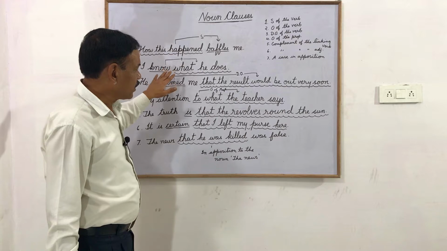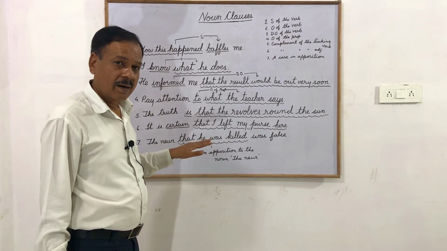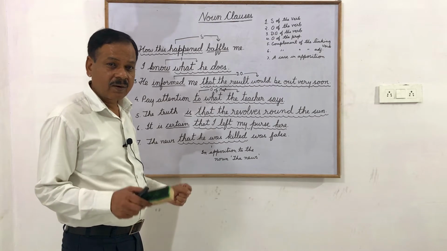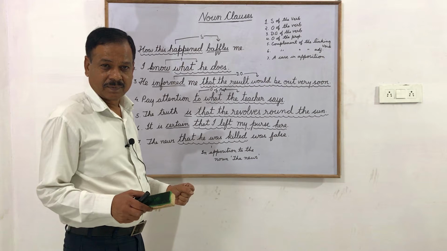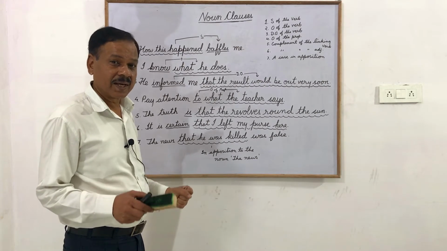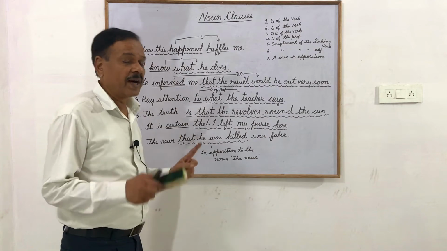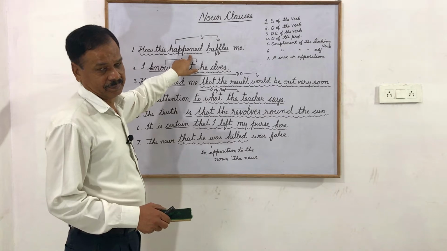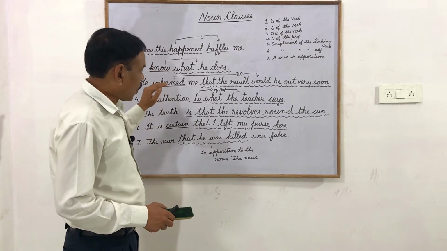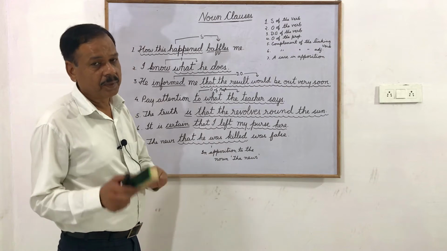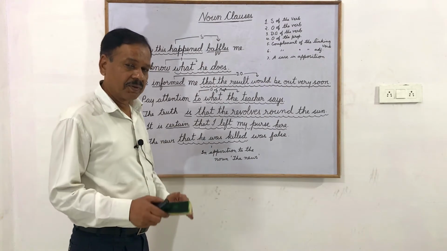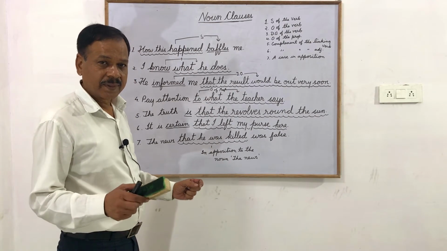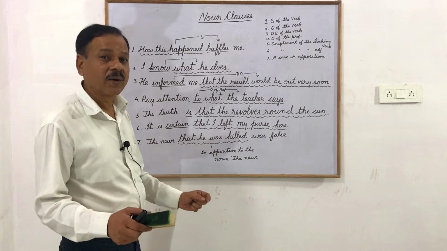Similarly, all these clauses are lame. That means they are dependent. They cannot stand on their feet. But they are functioning as a noun. And they have a finite verb. Here, the finite verb is happened. And so all of them have a subject and a predicate, have a finite verb, but still they cannot stand on their own feet. That is why they are called clauses and not sentences.